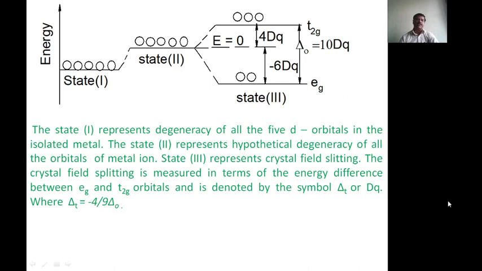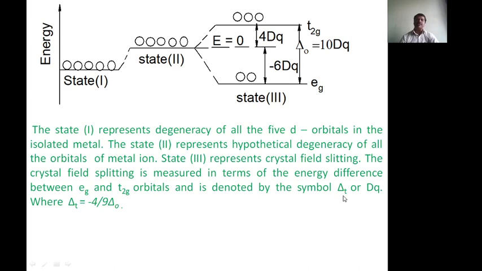Therefore, state 1 represents the degeneration of all 5 d orbitals in the isolated metal. State 2 represents the hypothetical degeneration of all orbitals of the metal ion. State 3 represents the crystal field splitting. The crystal field splitting is measured in terms of the energy difference between EG and T2G orbitals, and is denoted by the symbol delta T. Here delta T will take place.